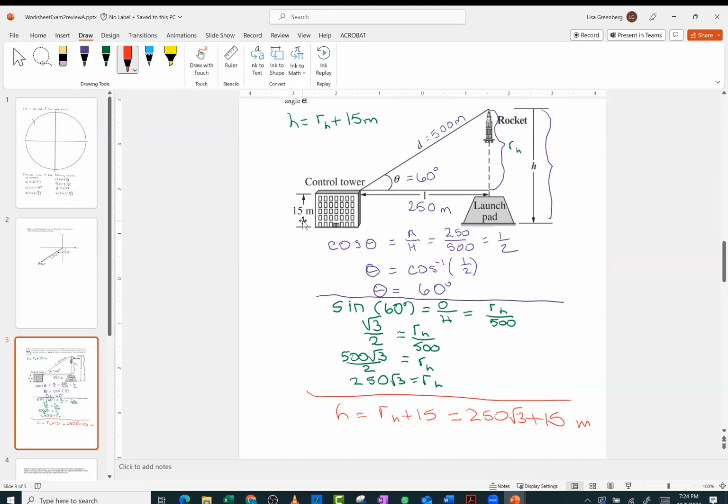Right. Now you could use the Pythagorean theorem because that was the first suggestion, right? But I don't really want to square 250 plus 500 squared, add them together, and then find the square root. Now it may be easy, but from the looks of it, it wouldn't have been. So I want to use my trigonometry whenever I can to make things easier.